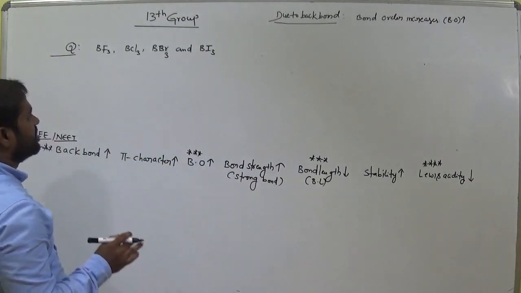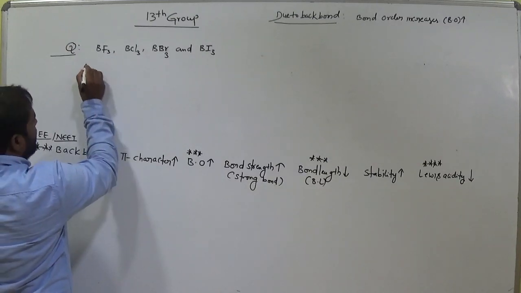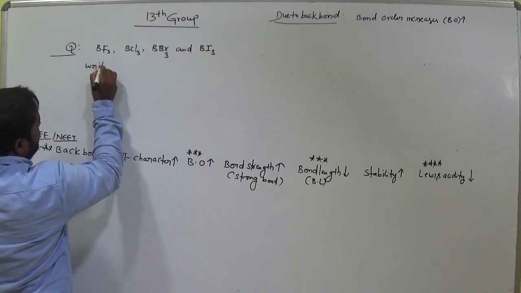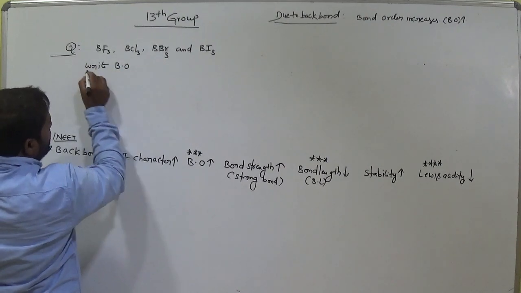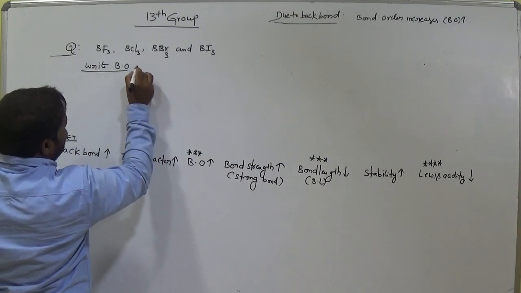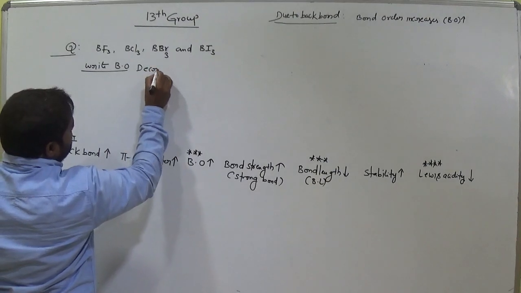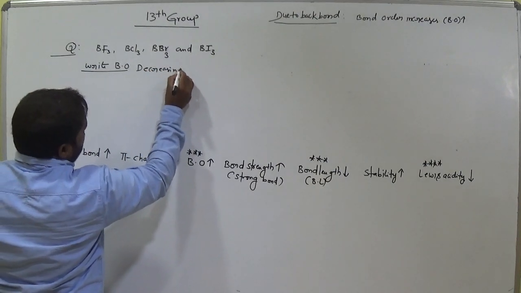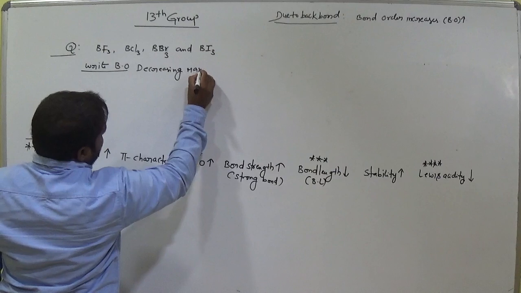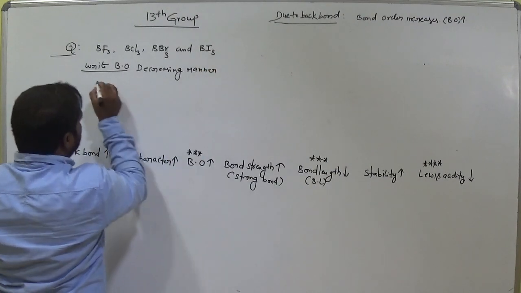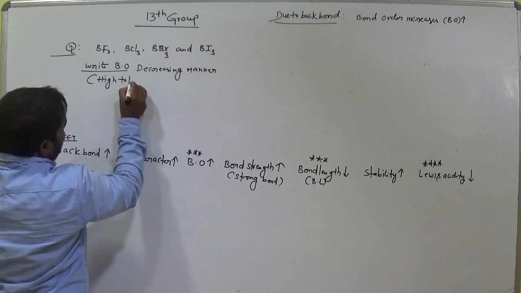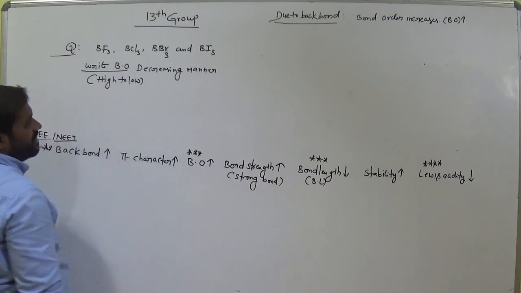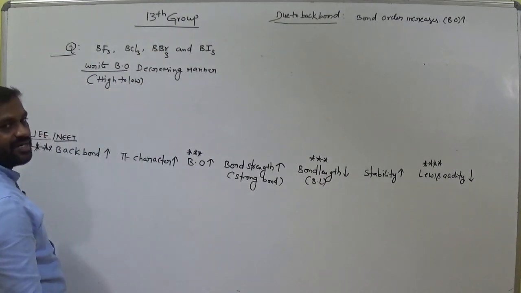Now in this, write the bond order in decreasing manner. Decreasing manner means high to low.